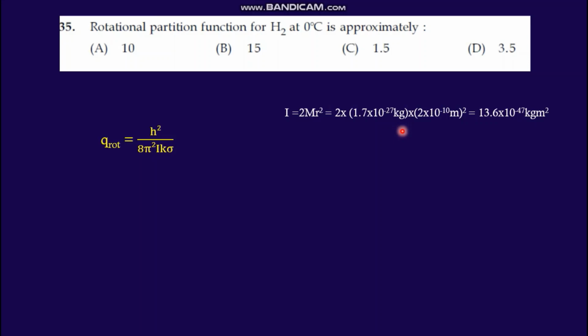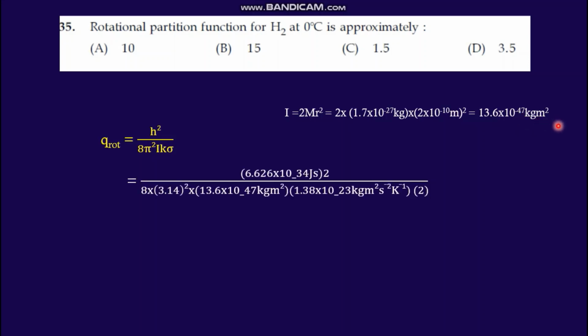That time the conversion is a must. So always write the unit along with the substitution. When writing the values, you just note down the unit also. Here moment of inertia is 13.6 into 10 raised to minus 47 kilogram meter square.